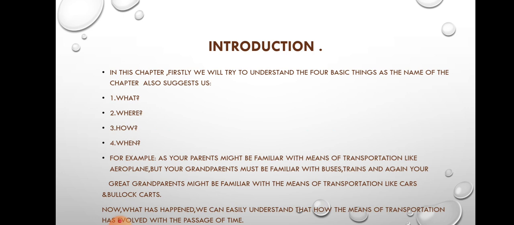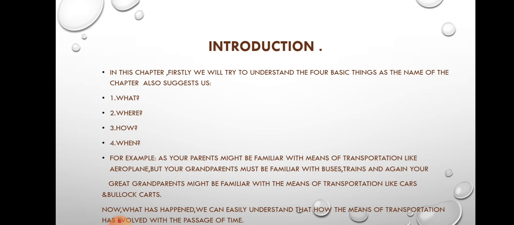Introduction. In this chapter, firstly we will try to understand the 4 basic things, as the name of the chapter also suggests. Students, very carefully read the name of the chapter again. What is the name of the chapter?